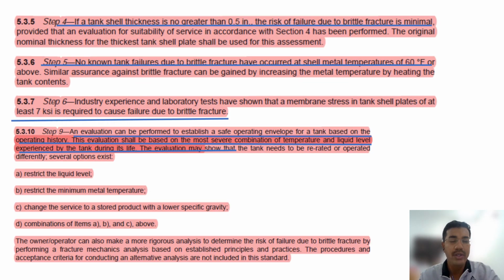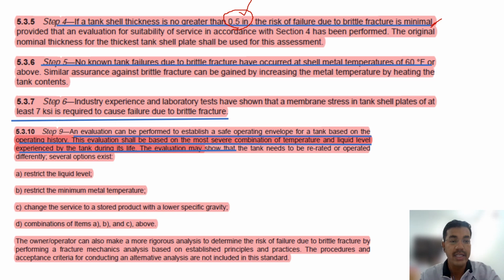Step 4, what do we do? There are a few steps to find out what the requirements are for brittle fracture. If a tank shell thickness is no more than ½ inch, then the risk of failure due to brittle fracture is minimum. That is a closed book question. If the tank shell thickness is no greater than ½ inch, ½ inch means 12.5 mm, the risk of failure due to brittle fracture is minimum.